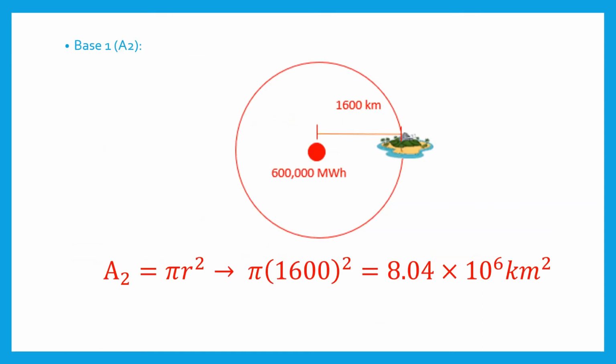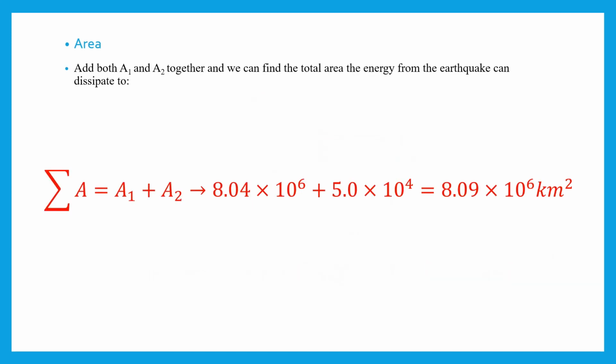A2 is a bit easier to find, simply using the formula for the area of a circle, with radius equal to 1,600 kilometers, giving us the value of 8.04 times 10 to the power of 6 kilometers squared. Now we can add both A1 and A2 together to find the total area the energy from the earthquake can dissipate to, and this will give us a grand total of 8.09 times 10 to the power of 6 kilometers squared.